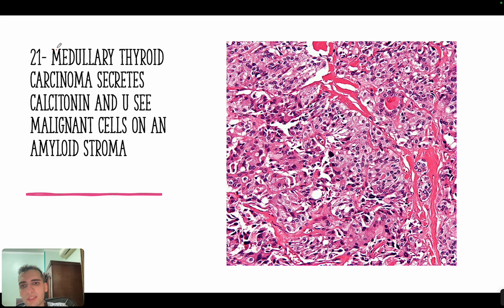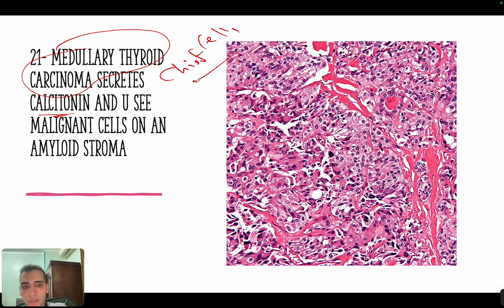The next concept is medullary thyroid carcinoma. This is the most high-yield thyroid cancer. It secretes calcitonin because it comes from the parafollicular C cells, which secrete calcitonin, which does the opposite of parathyroid hormone, okay? It will usually decrease calcium in the blood.